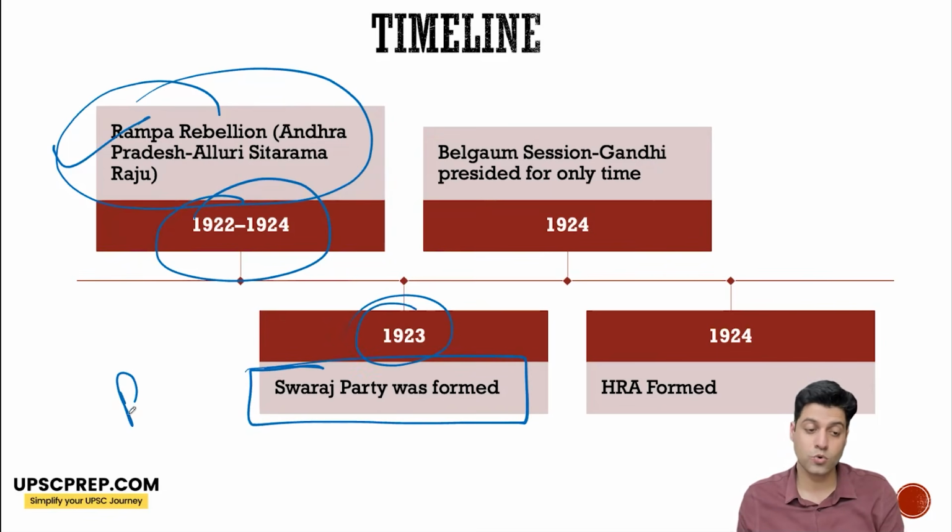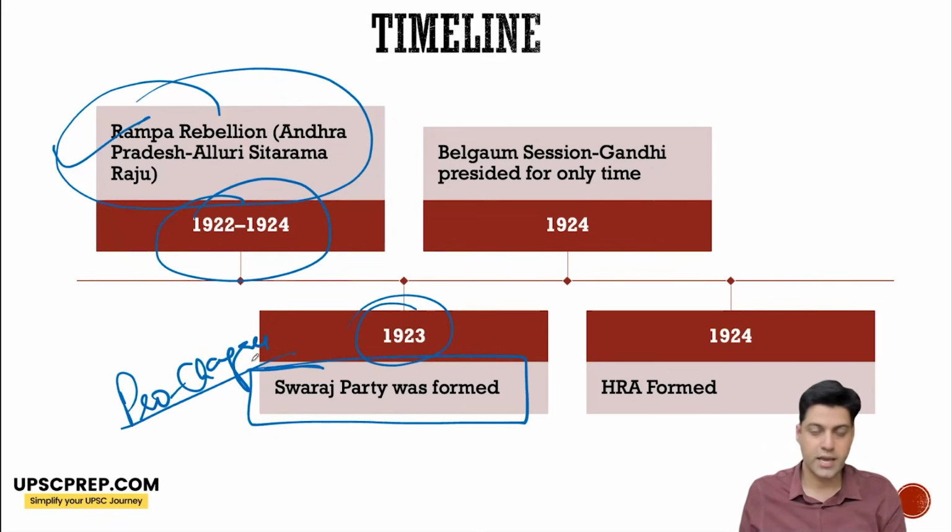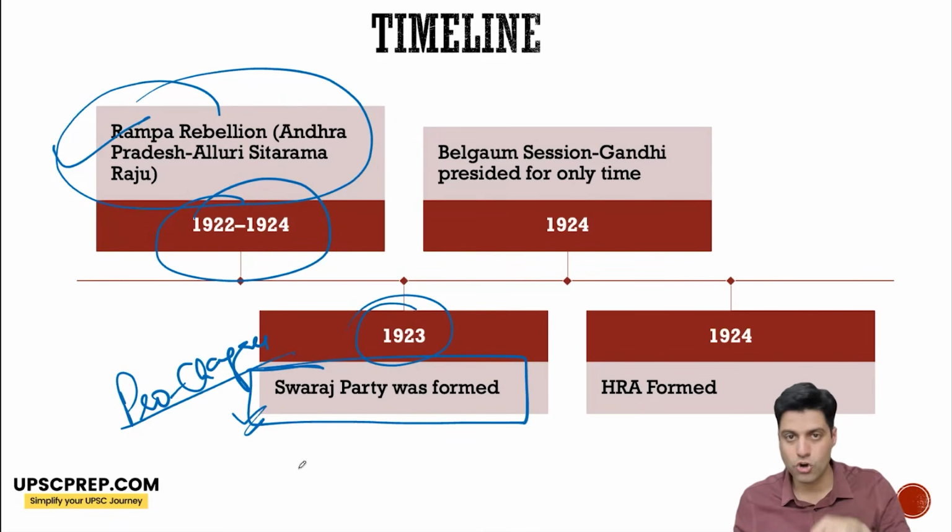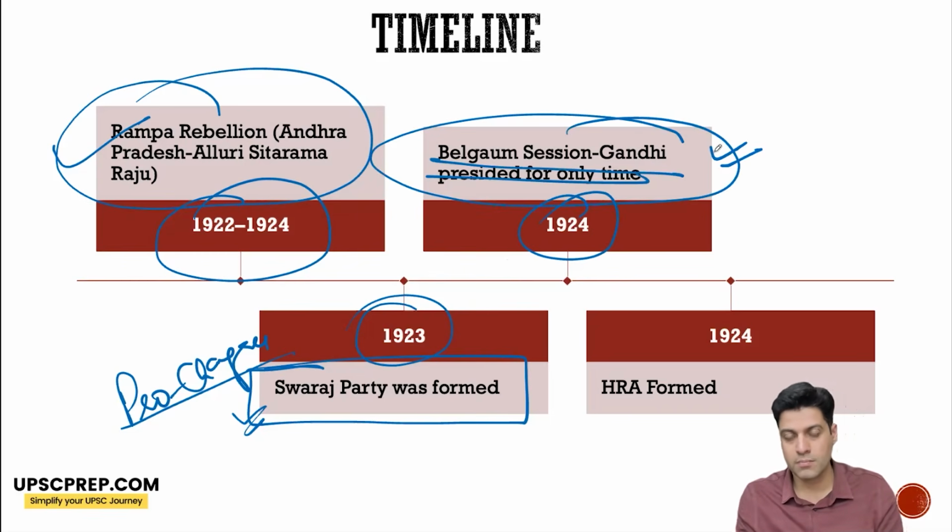Now these are the pro-changers led by C.R. Das, Chittaranjan Das, and Motilal Nehru, who believed that after the end of the non-cooperation movement, there should not be political inactivity, but rather we should participate in elections. The Swaraj Party eventually participated in elections within Congress. 1924, the Belgaum session happens, where the constructive work programme was also talked about, but also the Swaraj Party was told to fight elections within the Congress fold. It is the only session where Mahatma Gandhi presided over Congress.